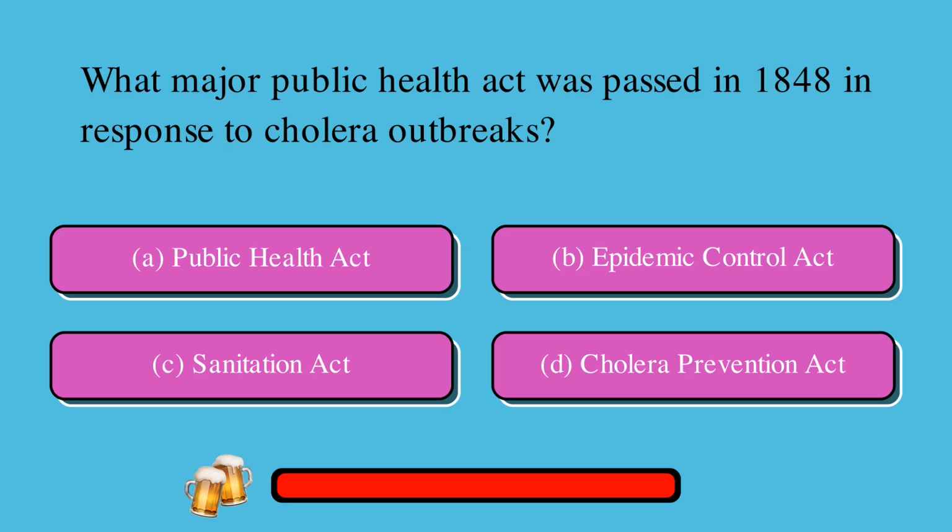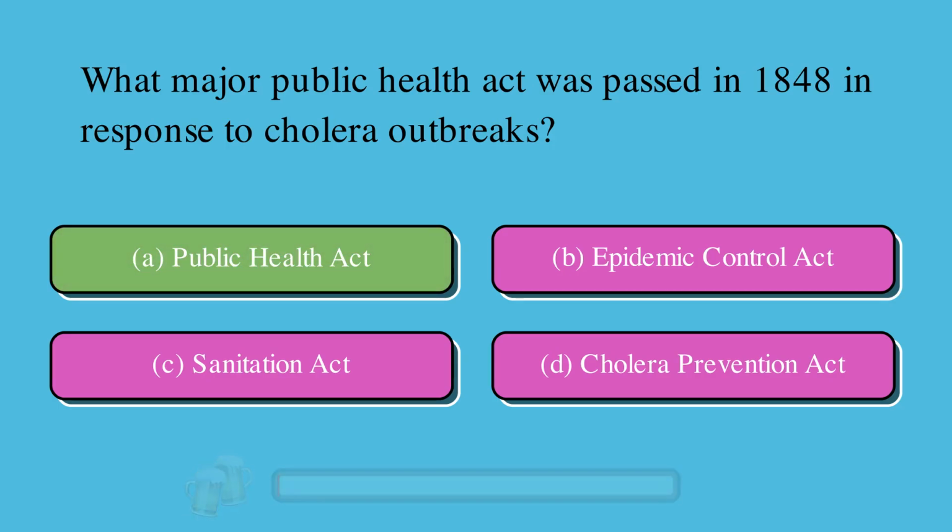What major public health act was passed in 1848 in response to cholera outbreaks? Is it A. Public Health Act, or B. Epidemic Control Act, or C. Sanitation Act, or D. Cholera Prevention Act? The correct answer is A. Public Health Act.